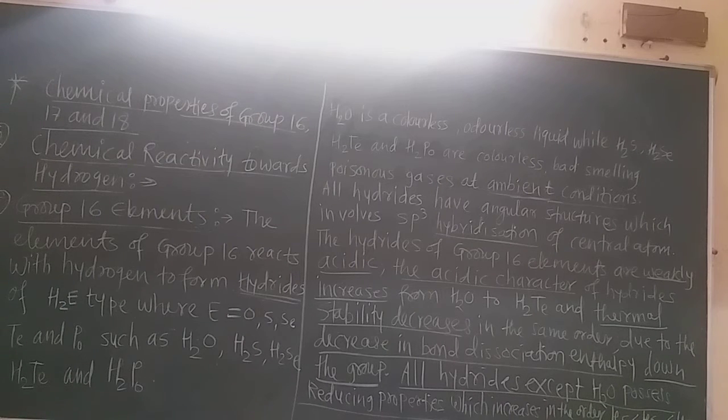So the hydrides of group 16 elements are weakly acidic. Remember that they are acidic in nature.